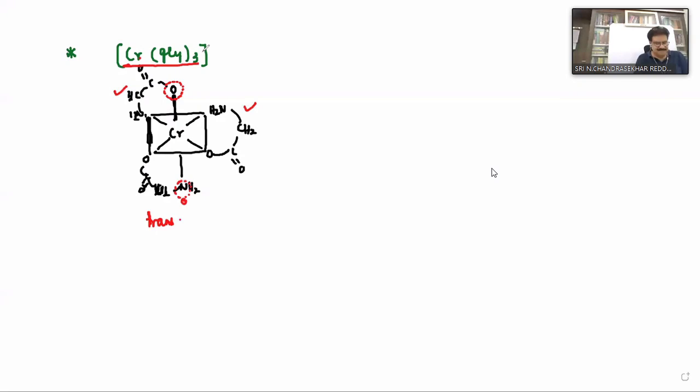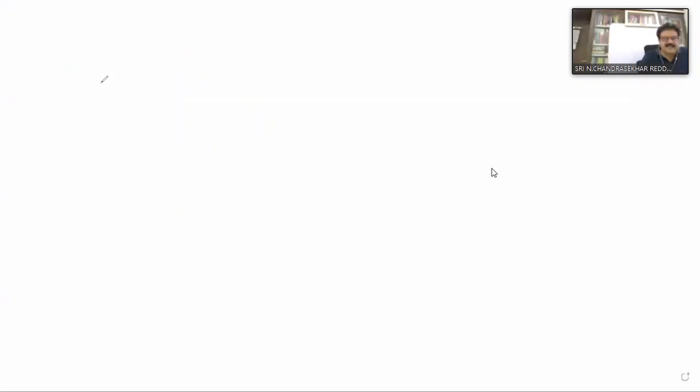Okay, now the last one, optical isomer. In organic chemistry also, we have discussed optical isomerism. What is the minimum condition to exhibit optical isomerism in an organic compound? Chiral centers.